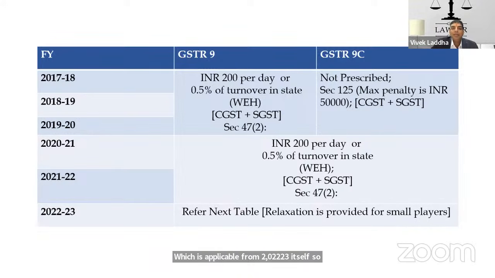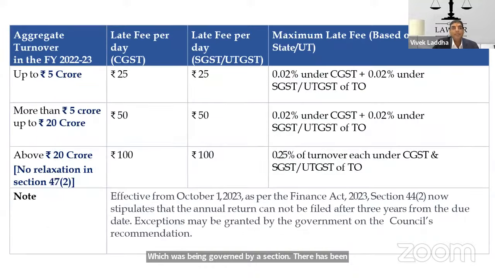Earlier the late fees were governed by the section itself, but now there has been a relaxation, and the relaxation has been given via notification. The screen is before you, and everything is clear and cut.